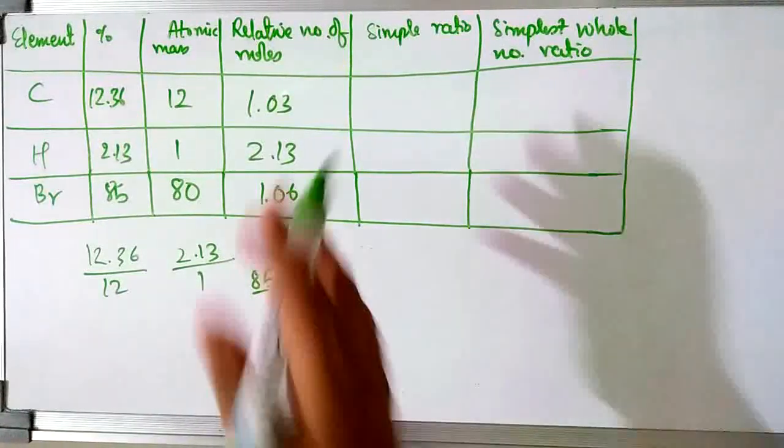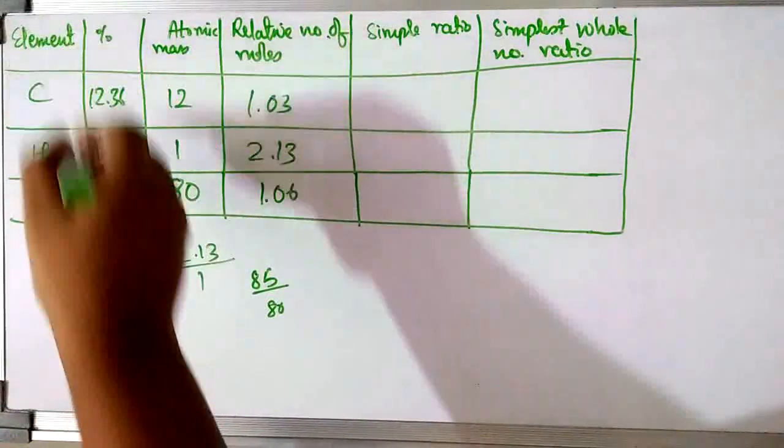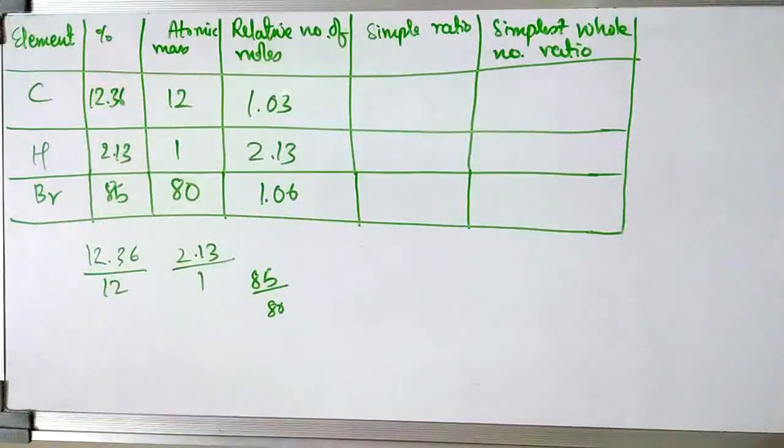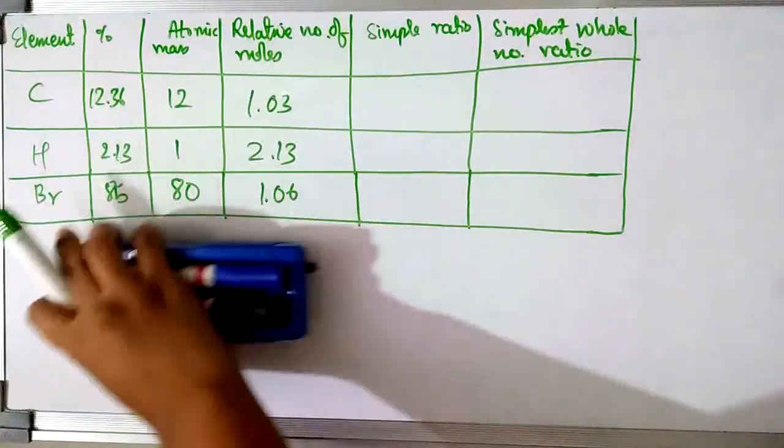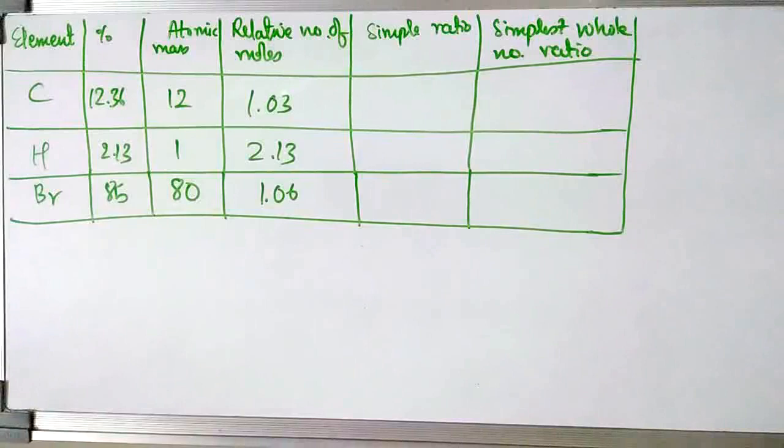So you know how to calculate the relative number of moles. We have to divide the percentages by their atomic masses. Like that we get our relative number of moles. Now we have got the relative number of moles.